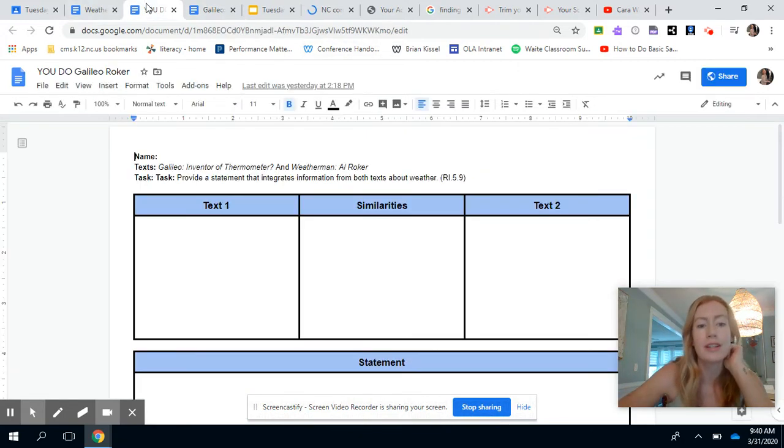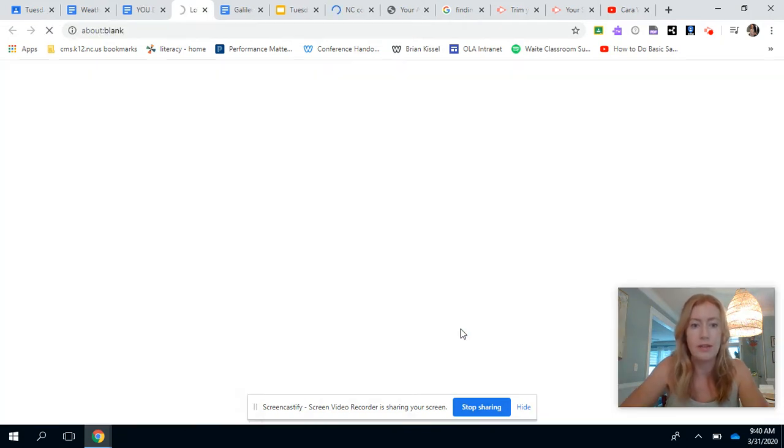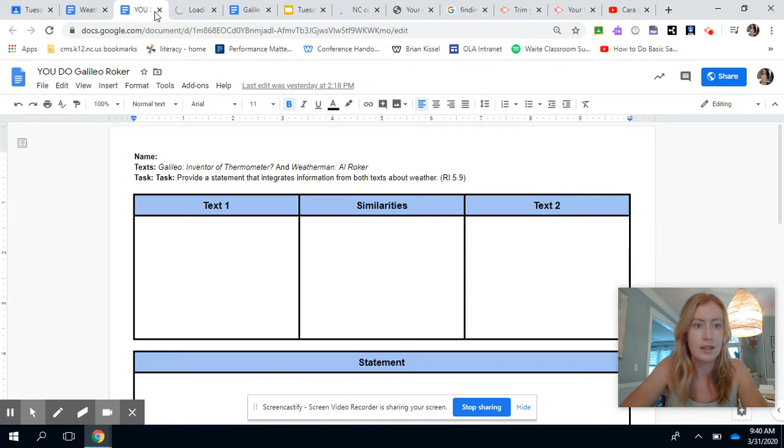So at your note catcher here, I'm going to make copies just in case I need to. Copy. Just in case, because with my luck, it will make the same one for all of you, and we don't want that.